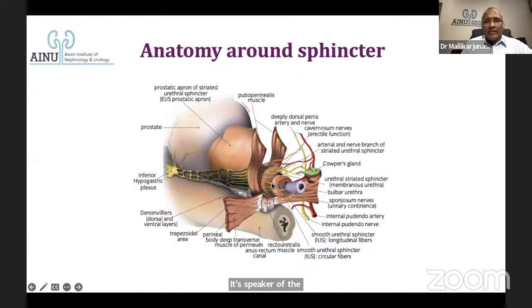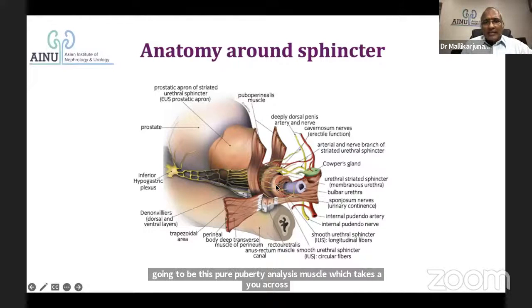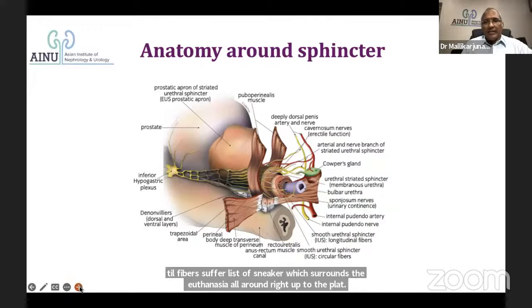And the rest of the skeletal component, which is going to be under volitional control, is going to be this puboperinealis muscle, which takes a U across. And the common insertion for that is going to be the perineal body. Into that are the circular fibers, as I said, and the longitudinal fibers of the lissosphincter, which surrounds the urethra all around, right up to the bladder neck. This is the anatomy around the sphincter area.